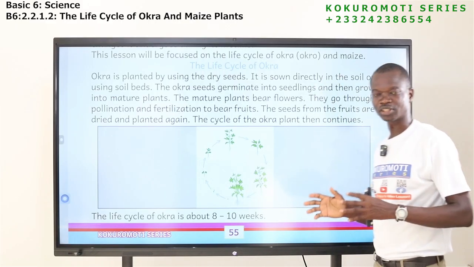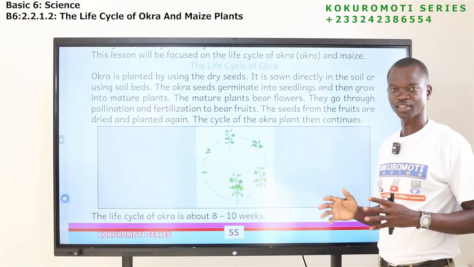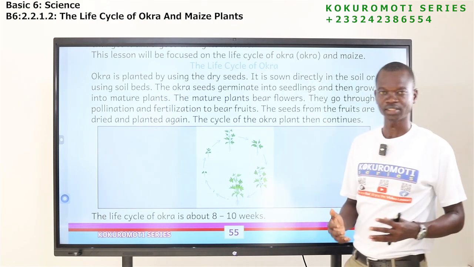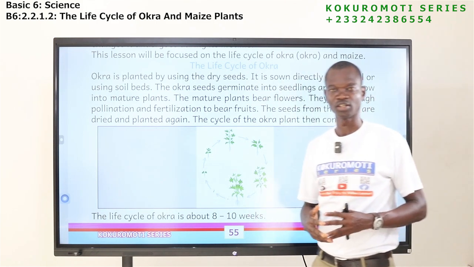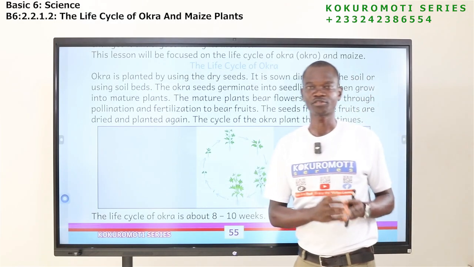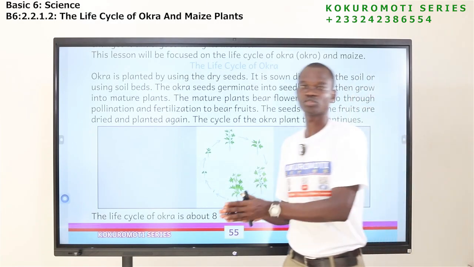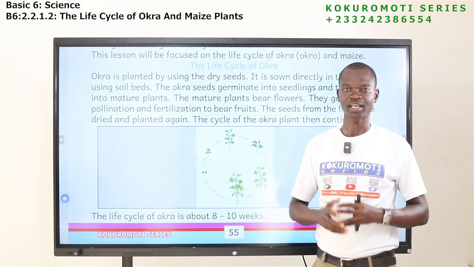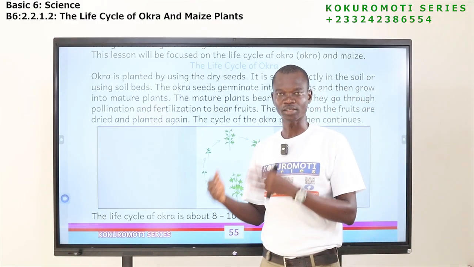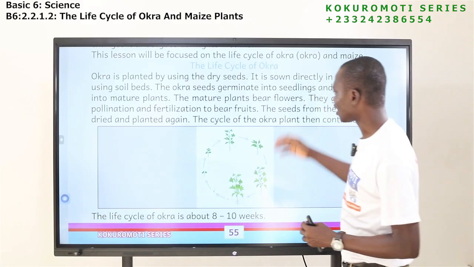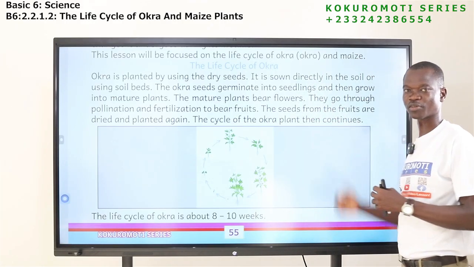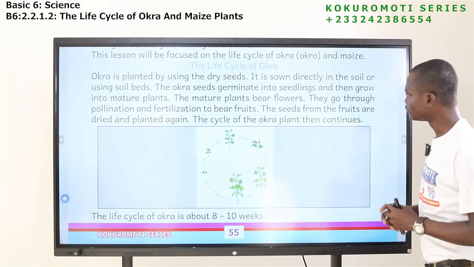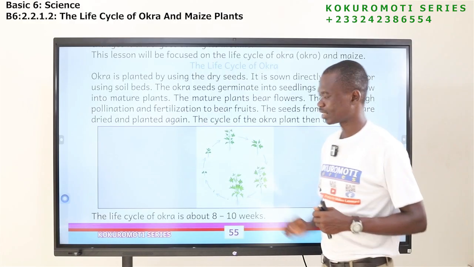So when it gets to the flowering stage, that is where pollination takes place, fertilization also takes place, where the pollen from the male is transferred to the female. That is what? Pollination. And then fertilization will also take place. And after that, we have our fruits. So the flowers develop what? Fruits. The seeds from the fruits are dried and planted again.